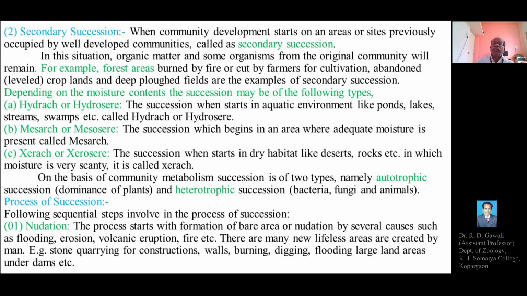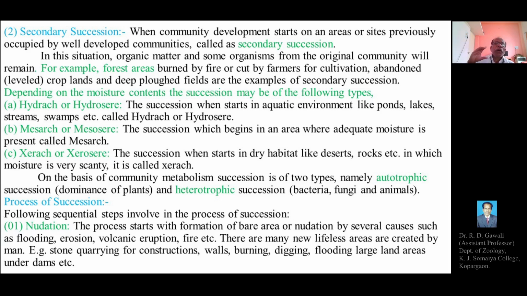In this case, there may be some organic matter and some organisms of the original or old community present. For example, forest areas burned by fire or cut by farmers for cultivation, abandoned or leveled croplands, and deep plowed fields are examples of secondary succession.